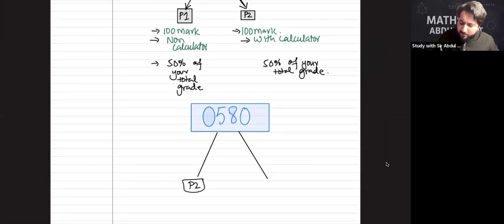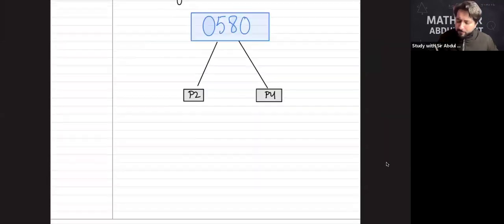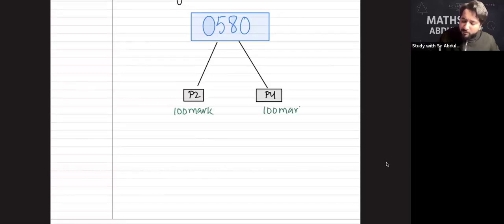We also have core math, but if any of you is preparing for core math, let me know, and I will explain to you separately what P1 and P3 are. Paper 2 is again 100 marks, like O levels paper 1, and paper 4 is again a 100-mark paper. Paper 2 is non-calculator, and paper 4 is with calculator.